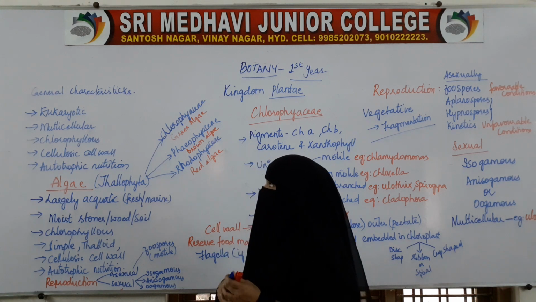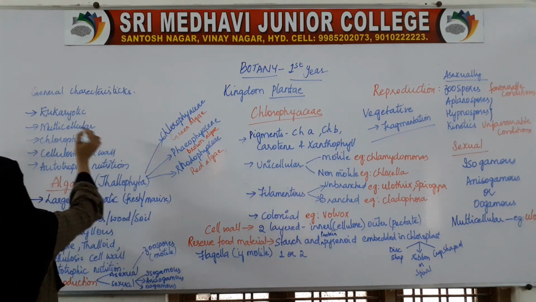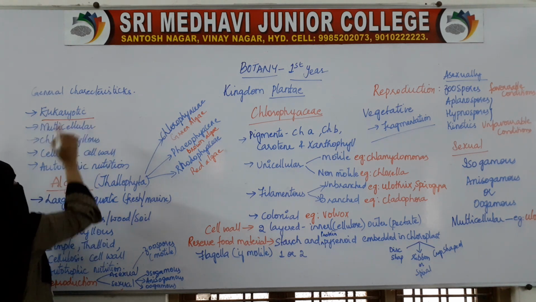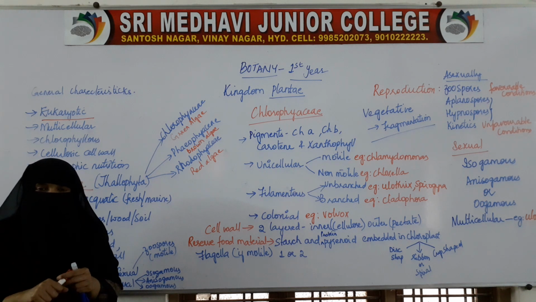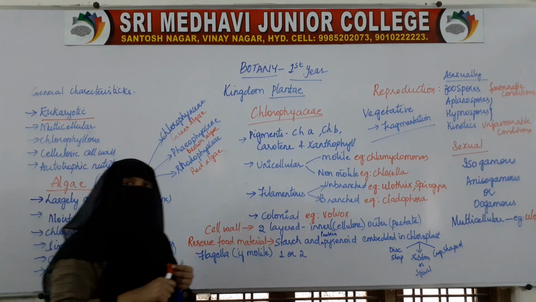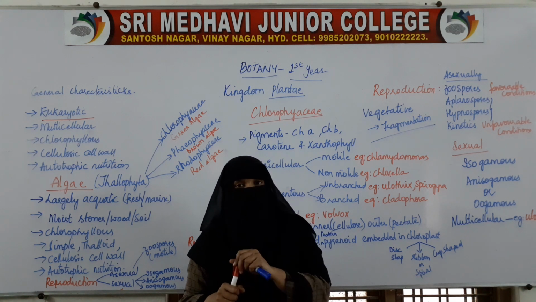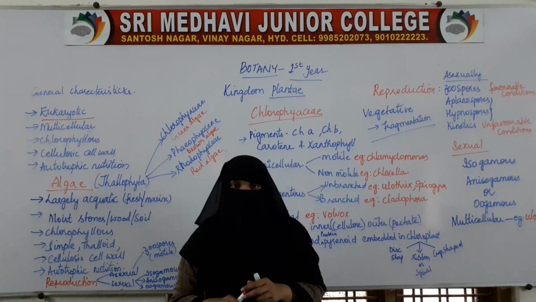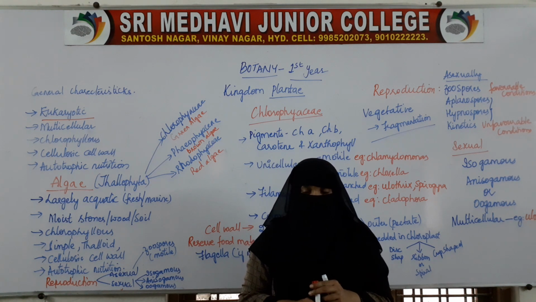Here, the general characteristics, as we all know, all the plants are eukaryotic, that is, they have a properly defined nucleus with nuclear membrane, nuclear envelope, and all the cell organelles like mitochondria, ribosomes, lysosomes, Golgi complex, all organelles which are required for the proper functioning of the cell are present.